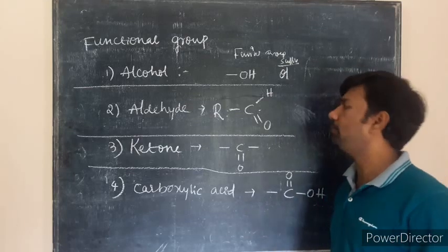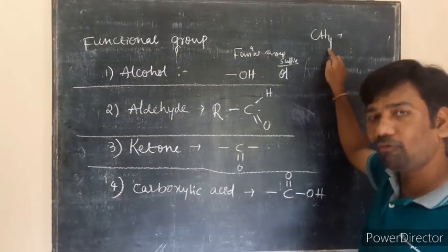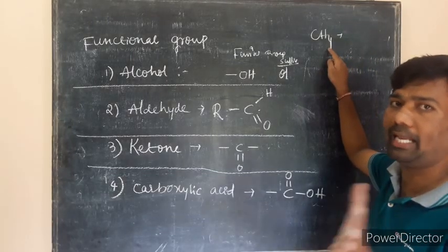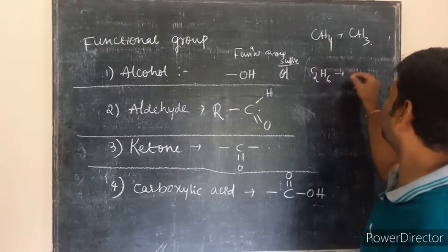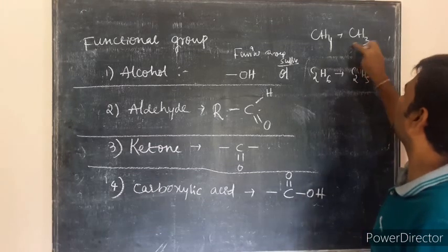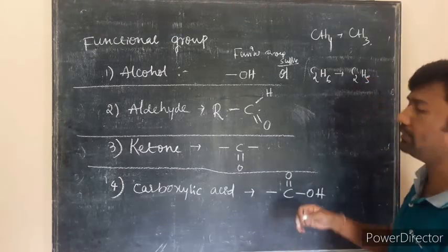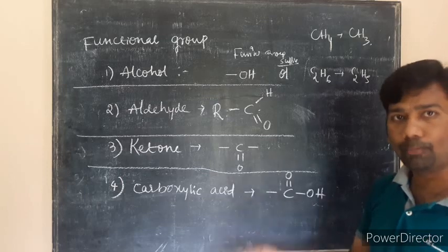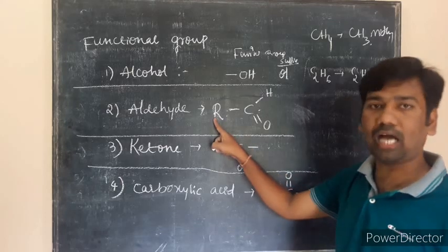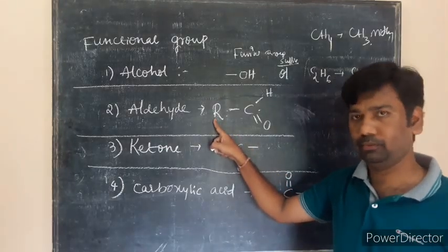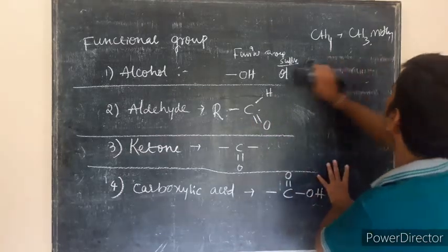If you know about alkyl groups, for example methane is CH4. Removing one hydrogen atom will form an alkyl group. So this is CH3. If C2H6 is there, you will get C2H5. This is methyl, this is ethyl. Alkyl indicates methyl, ethyl, propyl, by removing one hydrogen. So generally they will write R, and R indicates any alkyl group. You can substitute here and it will form a carbon compound. I will show you an example.